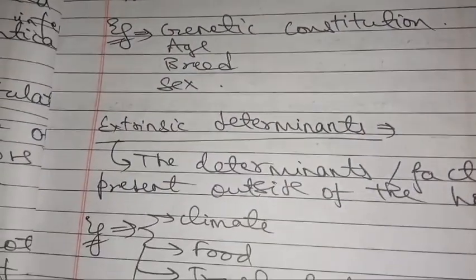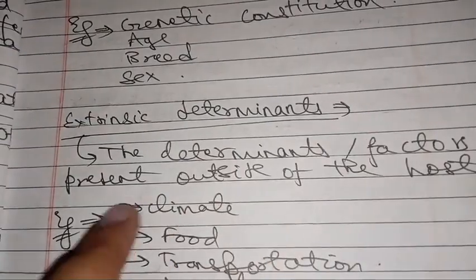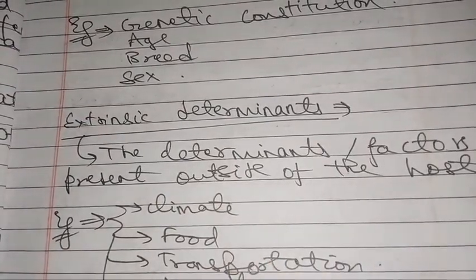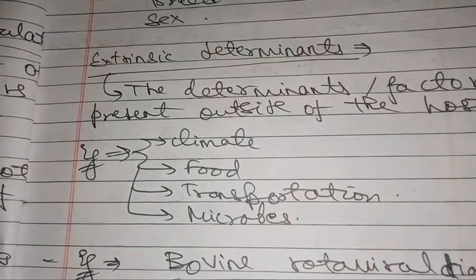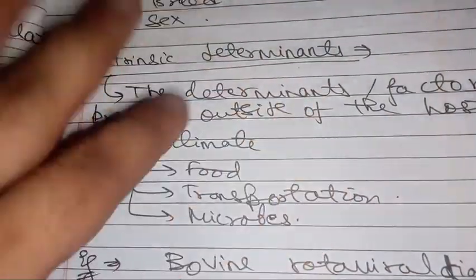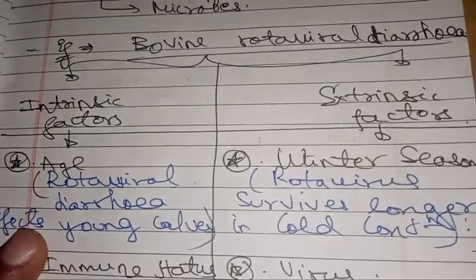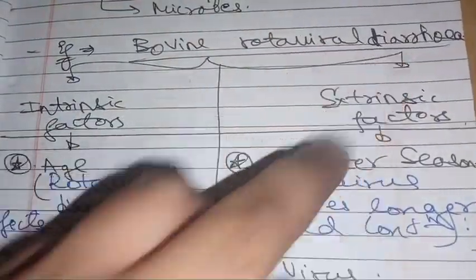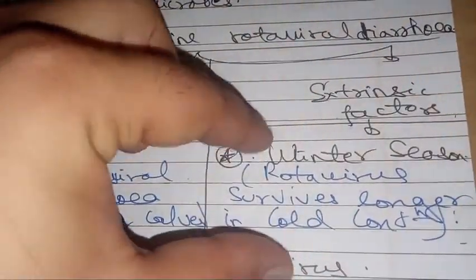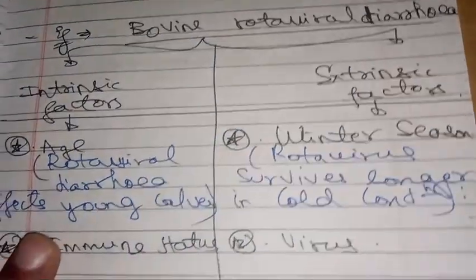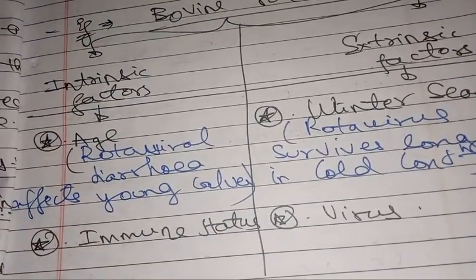Now next we have extrinsic determinants. These are the determinants or factors which are present outside the host. For example, climate, food, transport, microbes, all of this. Now we will understand intrinsic and extrinsic determinants with the help of an example: bovine rotaviral diarrhea. There are two intrinsic determinants and two extrinsic determinants for this disease. The intrinsic determinants are age and immune status.